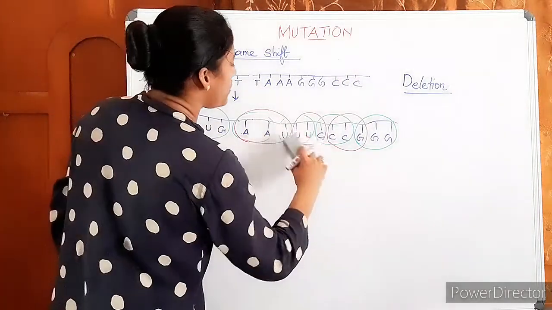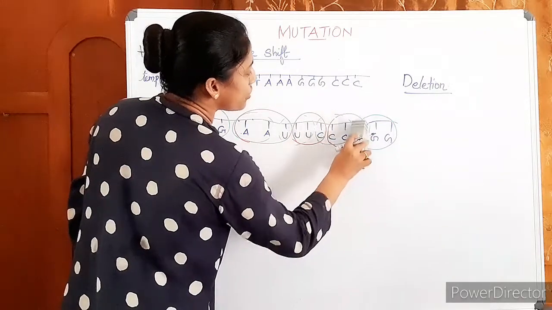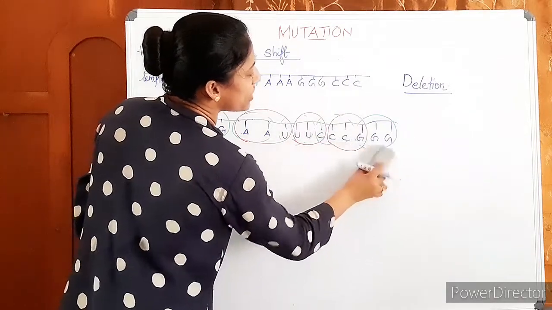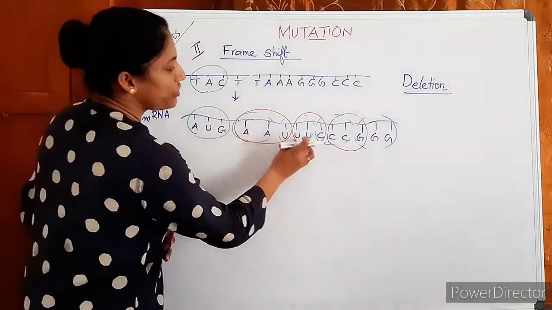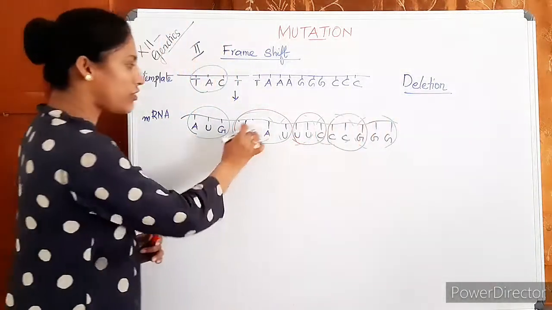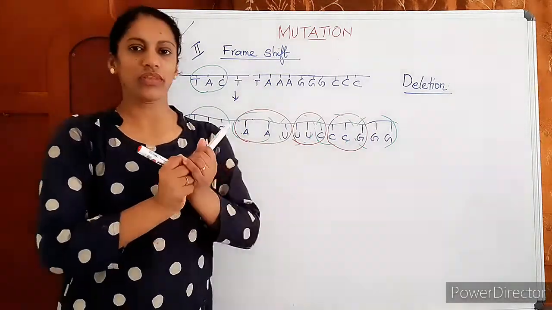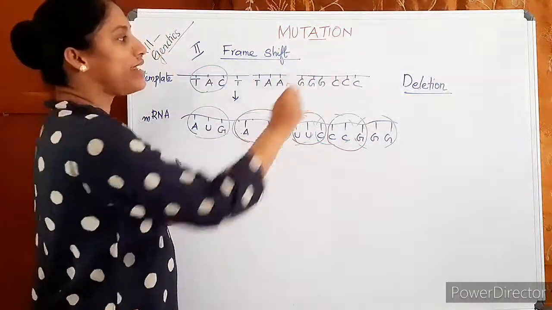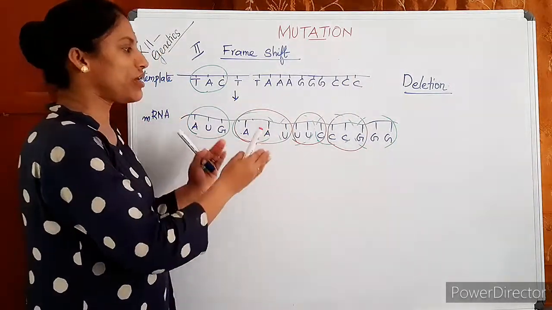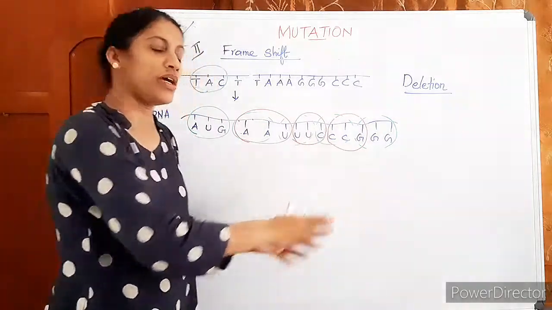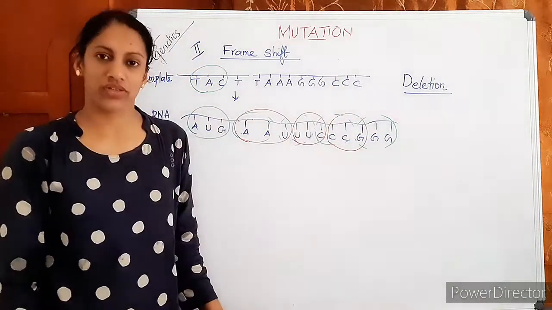The earlier triplets are not now read because one is already lost. So, the present triplets will be like this: AAU, UUC, CCG, there will not be any gap. Okay, so a deletion affected what? The changing of the complete frame. From that point onwards, we can say amino acids change.